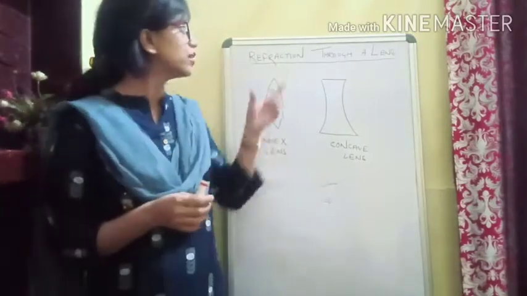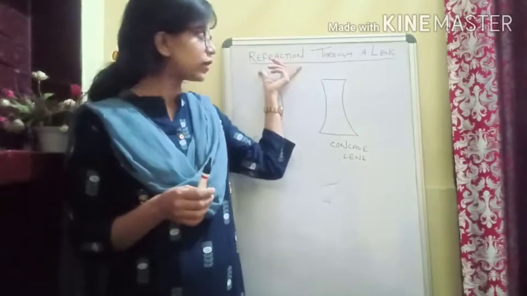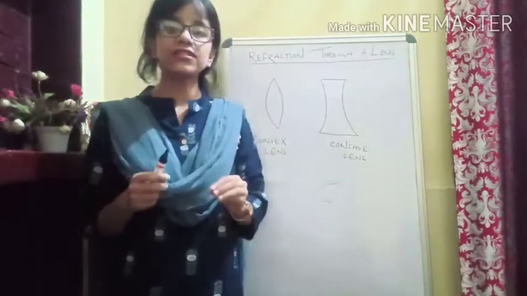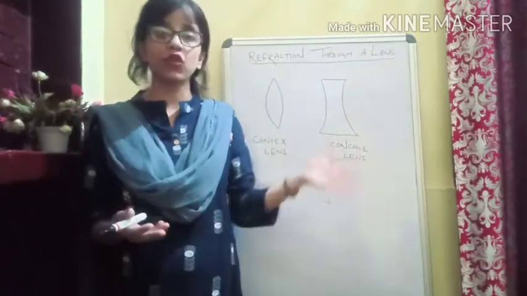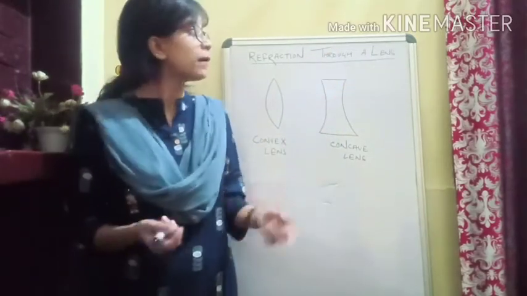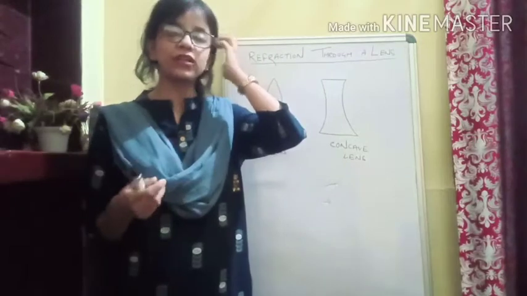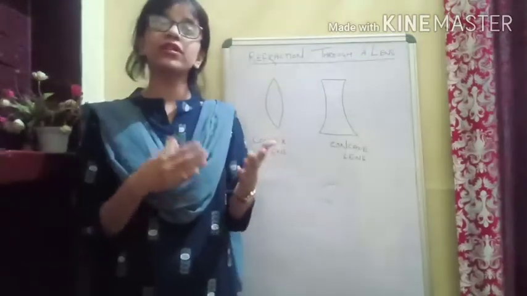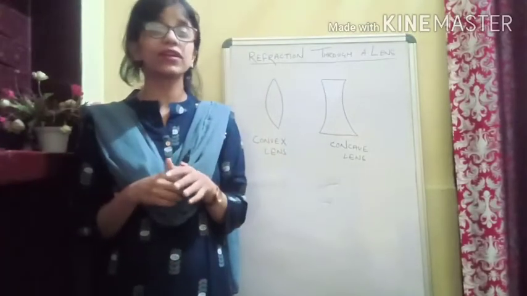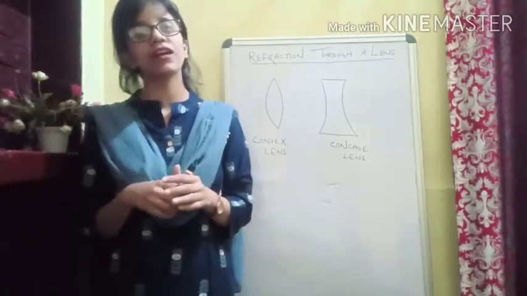This we have seen. Now there is refraction taking place through a lens. So let us see what a lens is, what types of lenses there are, and what their properties are. But before that, let us recall what a mirror is. We have learned about spherical mirrors, if you remember, in class 9th.